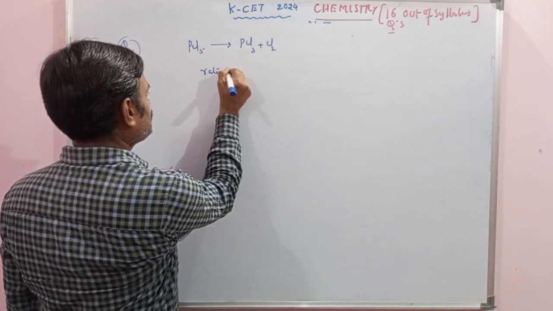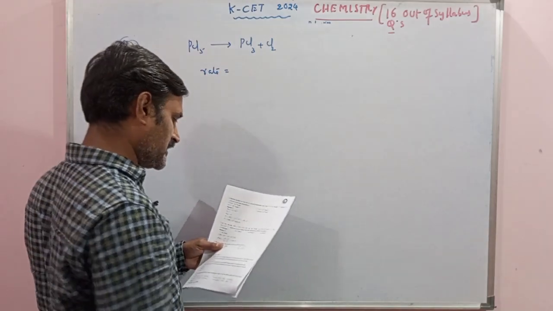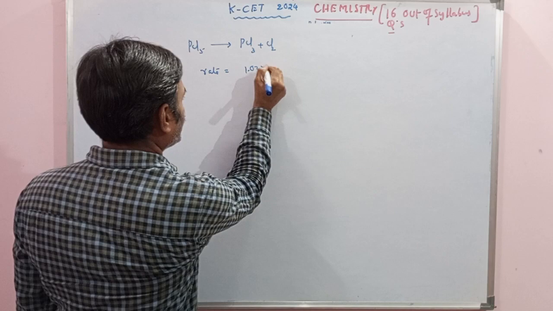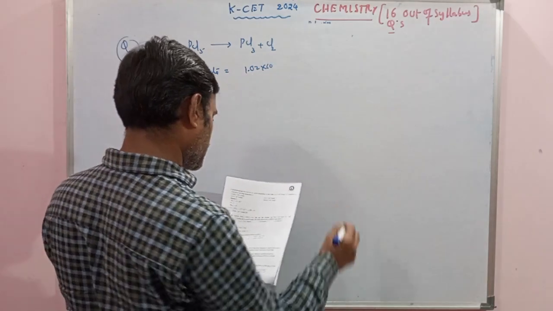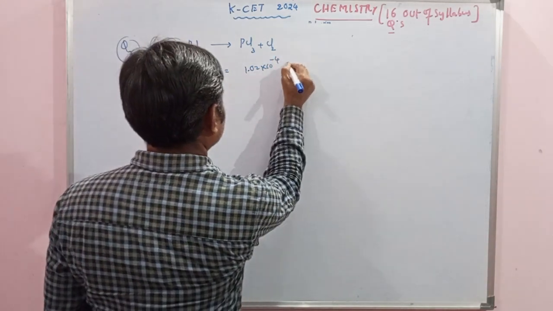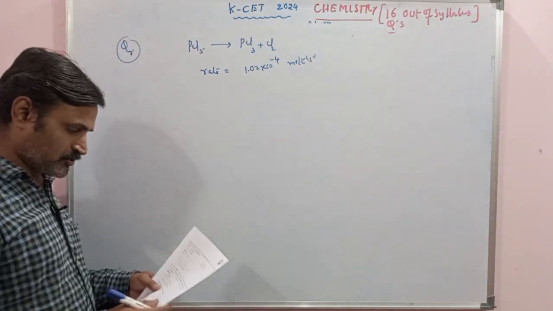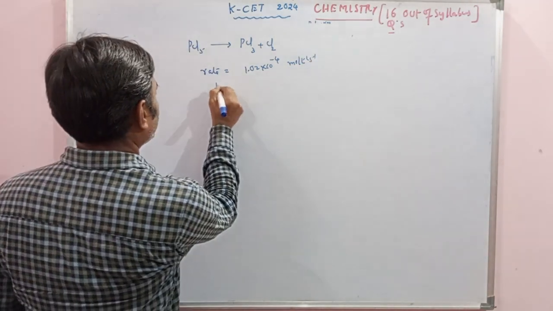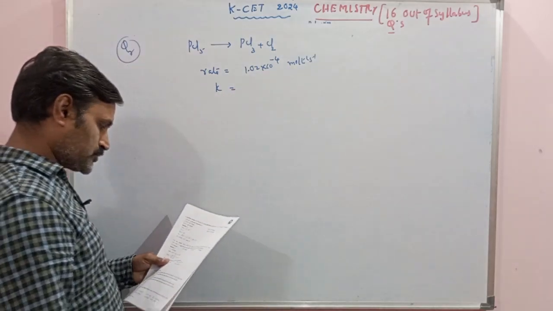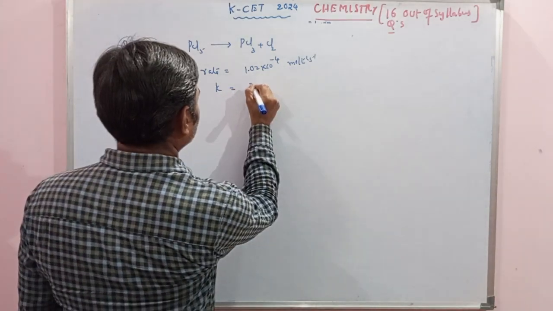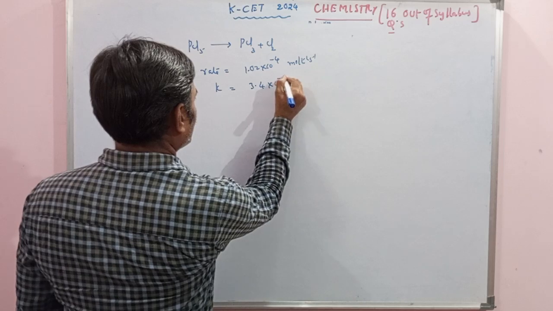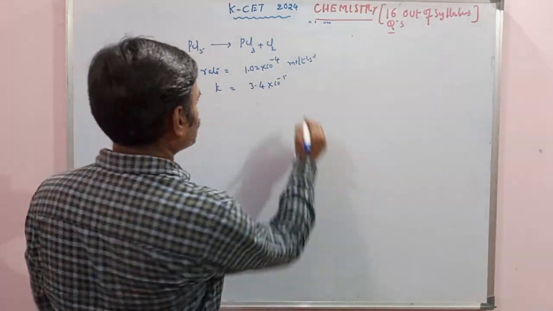The rate is 1.02 into 10 power minus 4 moles per liter per second, and the rate constant value is also provided to us, that is 3.4 into 10 to the power of minus 5 second inverse.